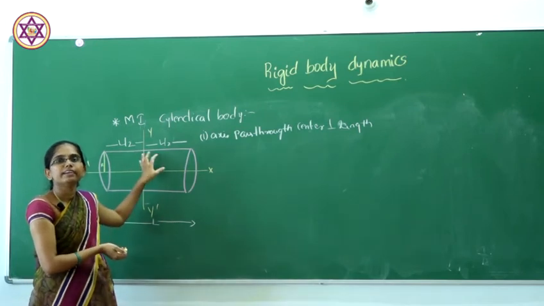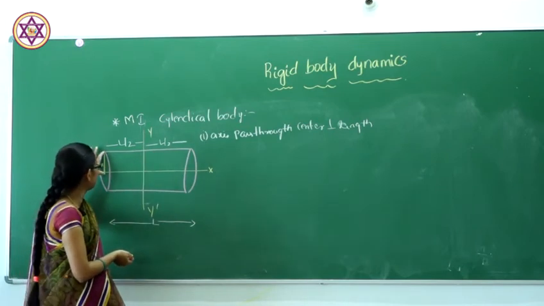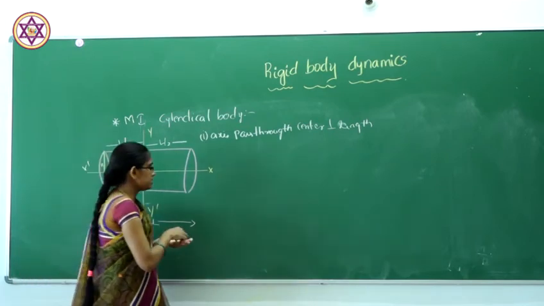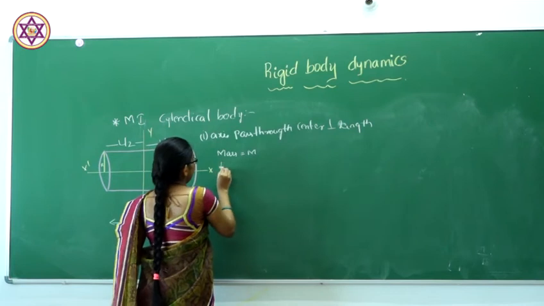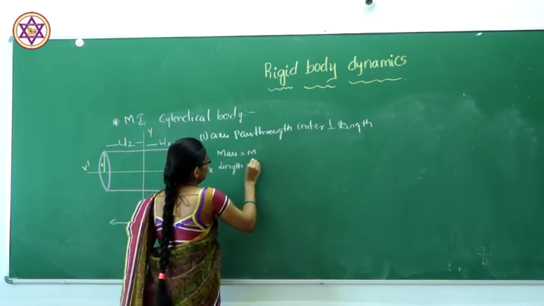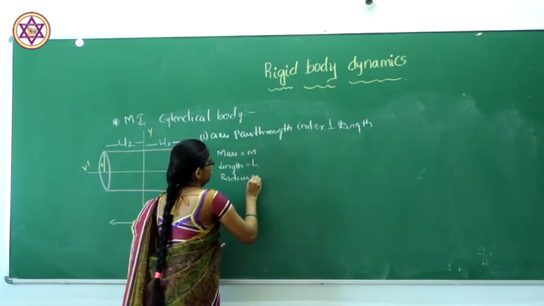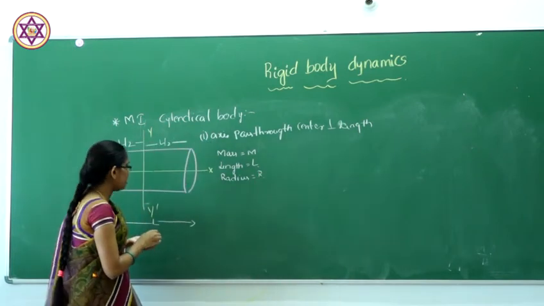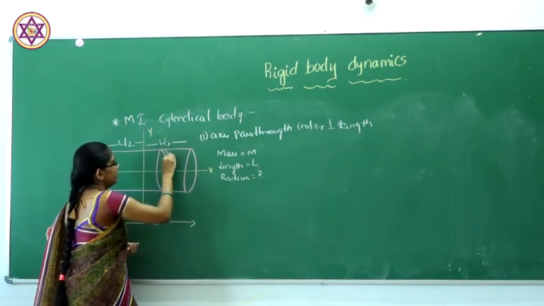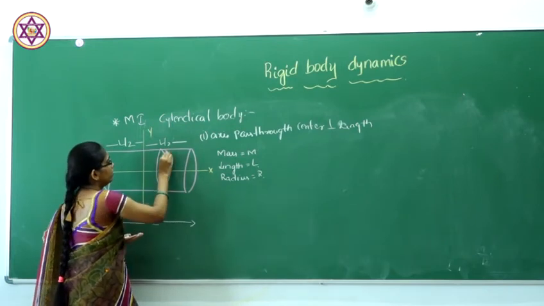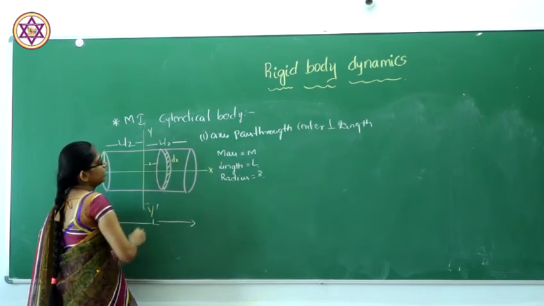Firstly I told you that the cylinder is nothing but a number of circular discs placed one by one, having the radius R. So the mass of the cylinder will be m, the length will be L, and the radius will be R. Now we have to consider a small circular disc, or a small part on the cylinder, having thickness dx at a distance x.